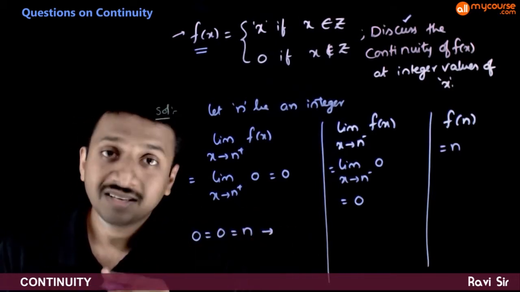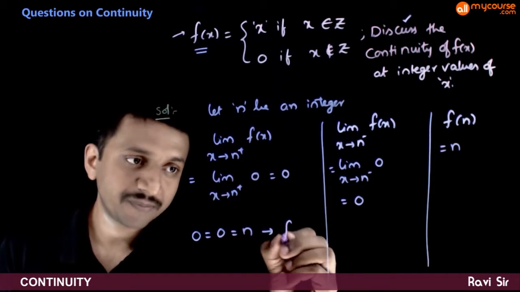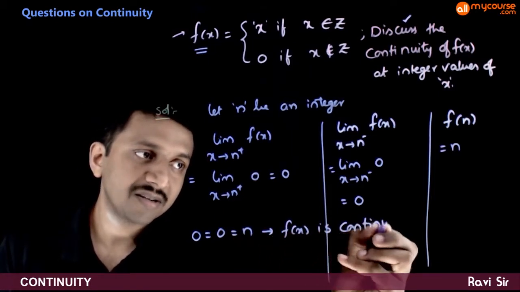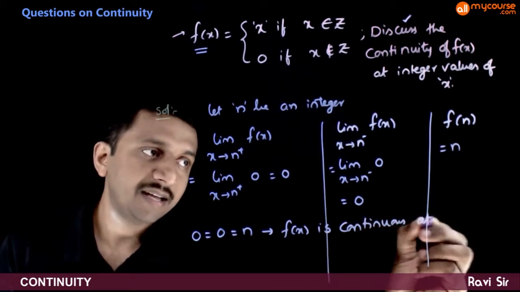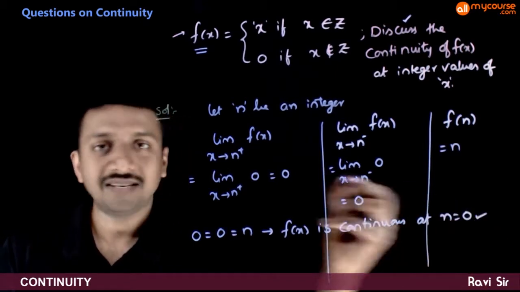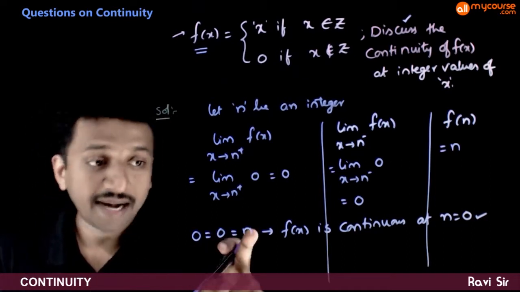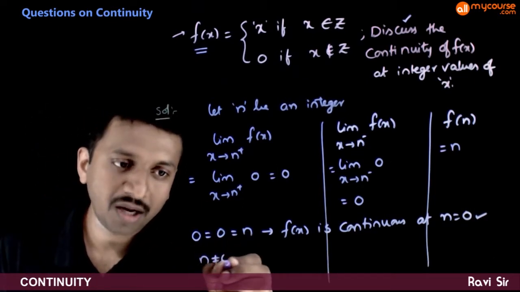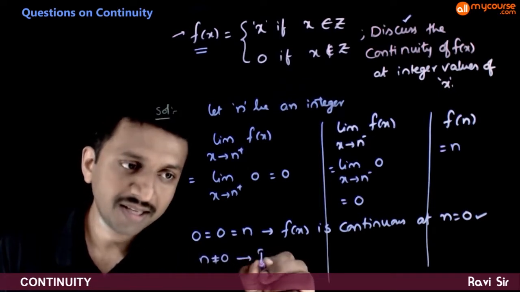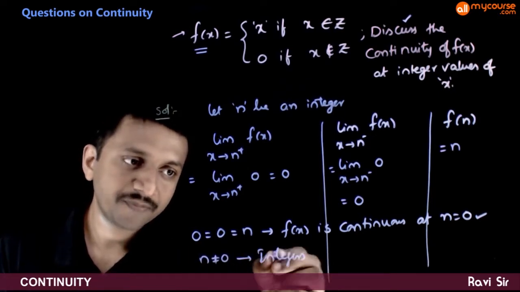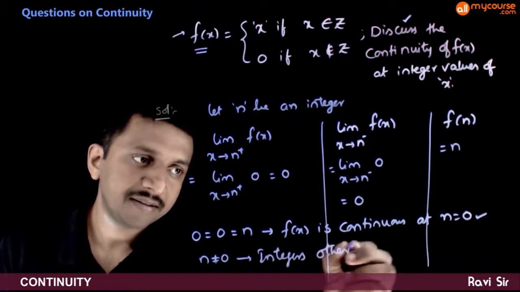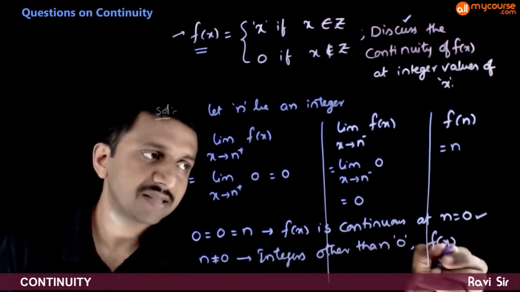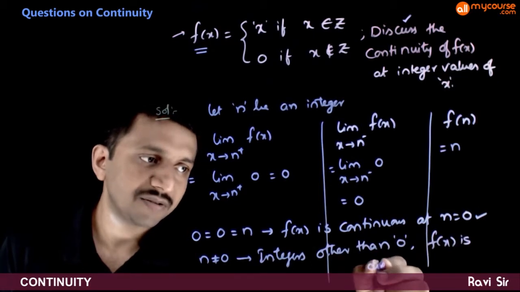So if 0 equals 0 equals n, then it is continuous. That is, the function f(x) is continuous at n = 0. At 0, the function is continuous. At all other integer values, that is, integers other than 0, f(x) is discontinuous.